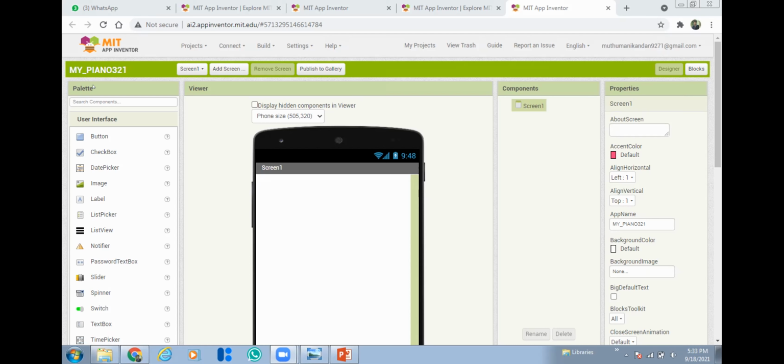Here on the left side you can see the palette. Note down, it is called the palette, P-A-L-E-T-T-E.